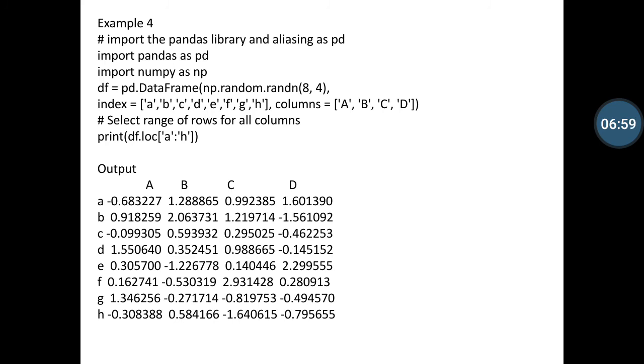So I am writing the code print df.loc. You can notice that I put a as a string, then put the colon and put h as a string. It retrieves all the values from a to h for the columns a, b, c, d. So after executing, you can notice the corresponding values for a, b, c, d are the output, the complete values from a to h.